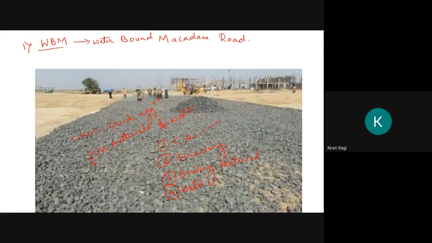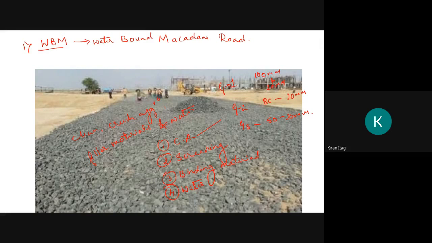The aggregate size depends upon the grading you are using. If you are going for grade 1 of coarse aggregate, the size will vary from 100 mm to 20 mm. If you are going for second grade, the size will vary from 80 mm to 20 mm. Grade 3 will vary from 50 to 20.